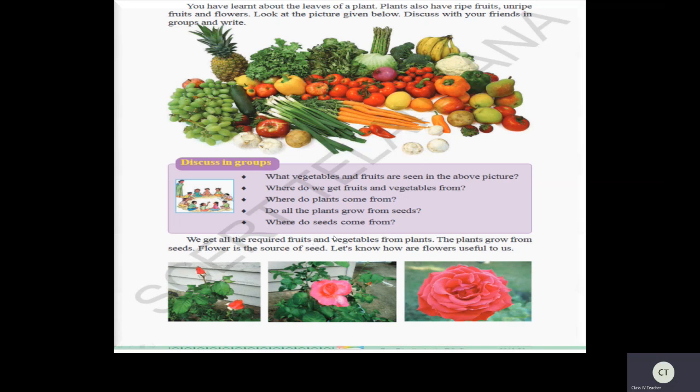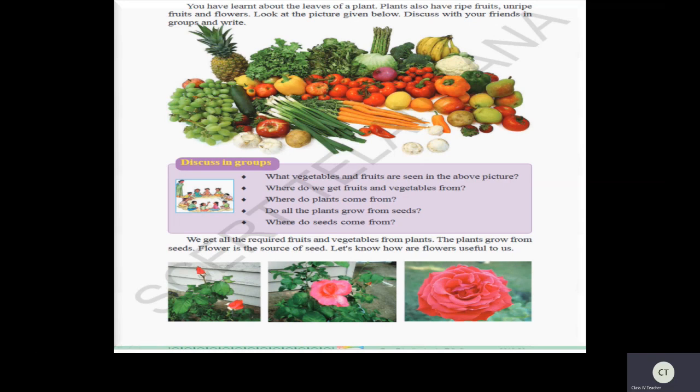Some are completely flowering plants. See this rose for example. This is a flowering plant. It won't give any fruits and vegetables, right? Yes. So some flowering plants will be there and also some flowers which can give rise to different kinds of fruits and vegetables. Tomato plant, tomato flower will grow and gets changed, and then it will give rise to a tomato fruit vegetable.